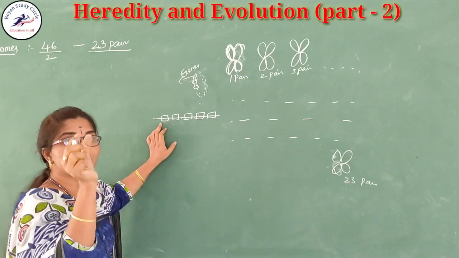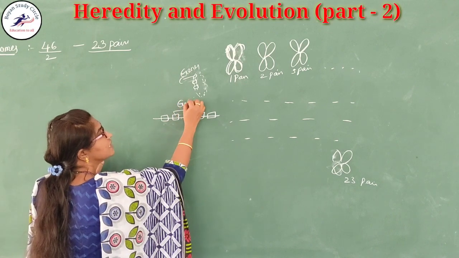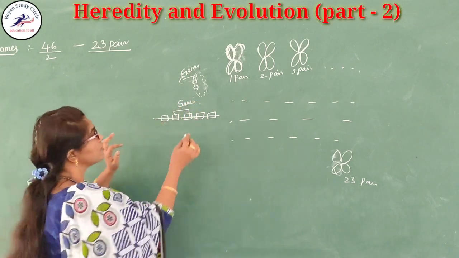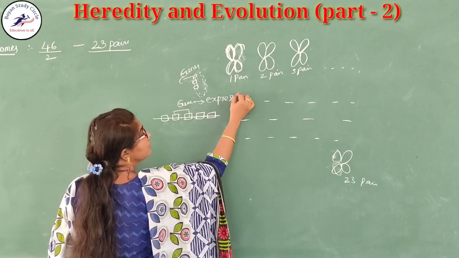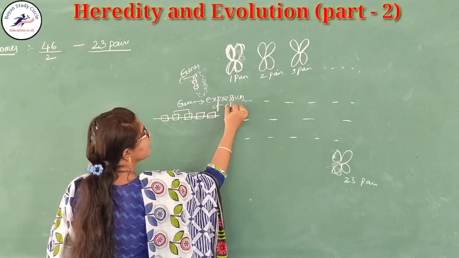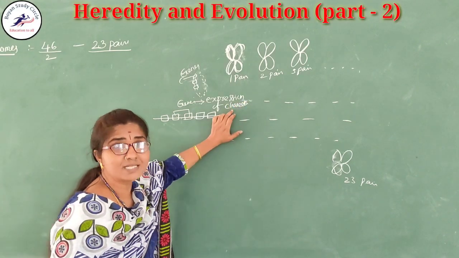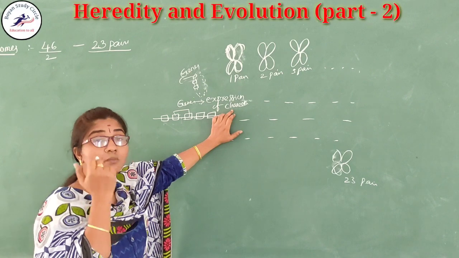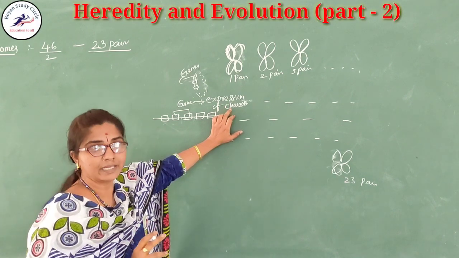So it has special segments on it, called genes, and these genes are responsible for the expression of characters. What is meant by character? Character is nothing but eyeball color, skin color. All these are called characters.